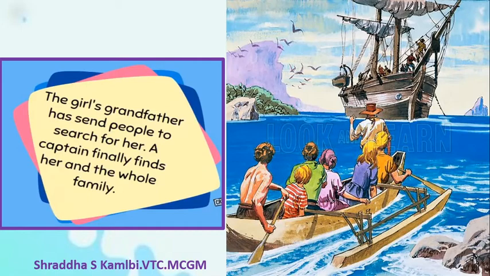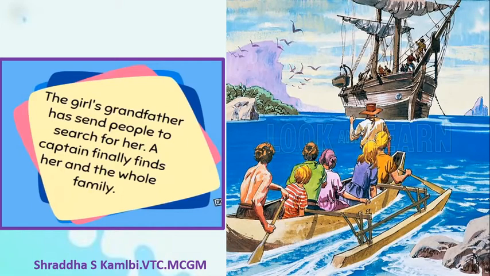And finally the search team hunts around across the oceans, across the seas, and finally the captain finds this girl, and along with this girl the captain finds the entire Robinson family. So this is how the world comes to know about how the Robinsons have survived for so long, how their ship was wrecked, and their entire story.